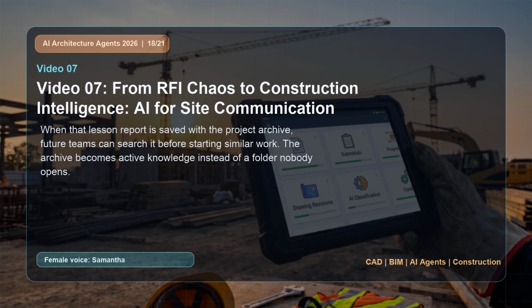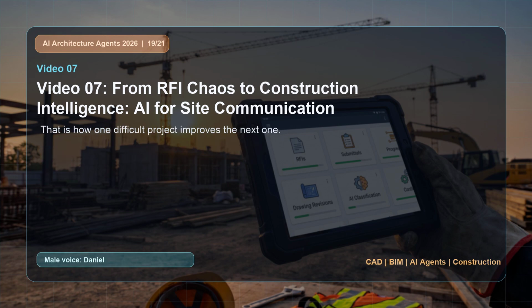When that lesson report is saved with the project archive, future teams can search it before starting similar work. The archive becomes active knowledge instead of a folder nobody opens. That is how one difficult project improves the next one. The archive starts working for the team.